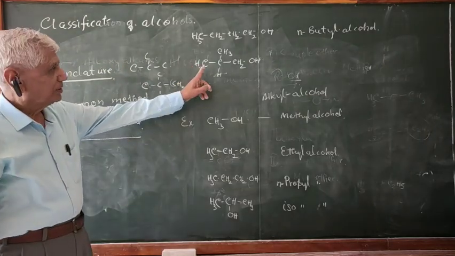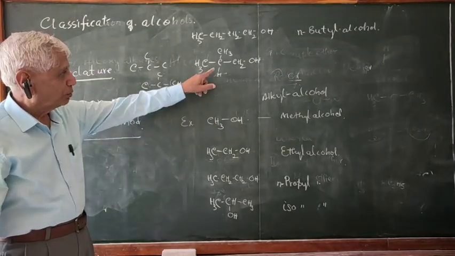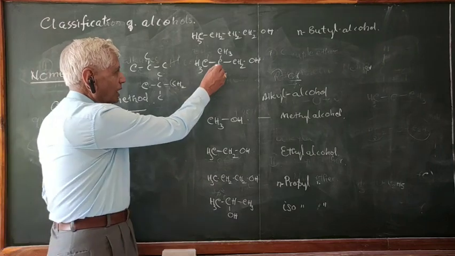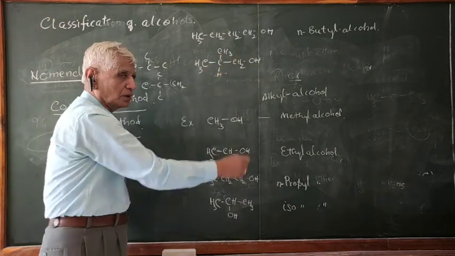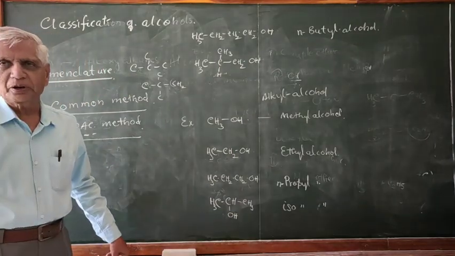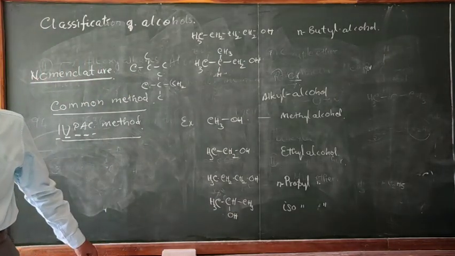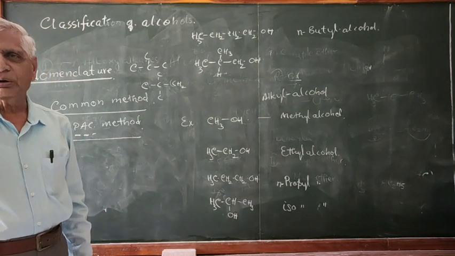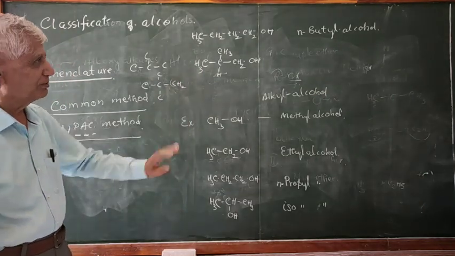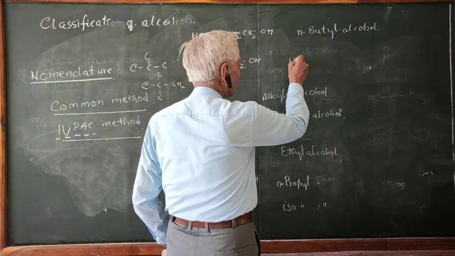And therefore, for this compound, don't put one more H. Carbon has only 4 valences: 1, 2, 3, 4. So when you are writing the structure, you must be careful in writing the valences also. Therefore, this is called isobutyl alcohol, which is an isomer.